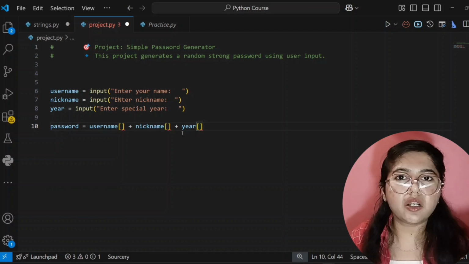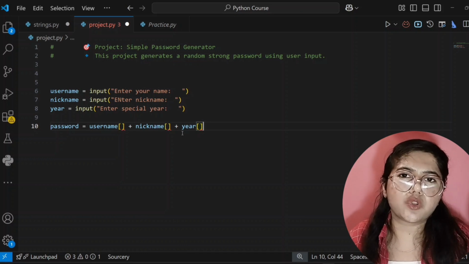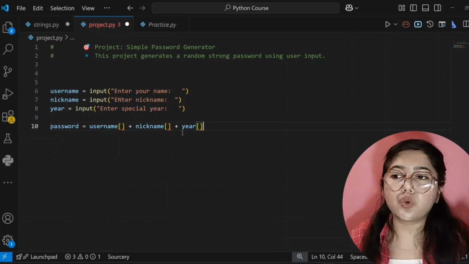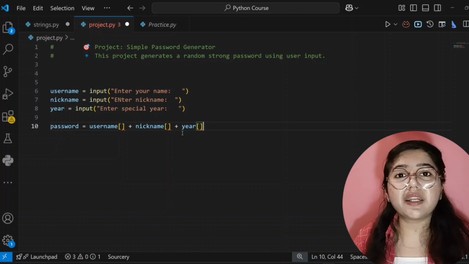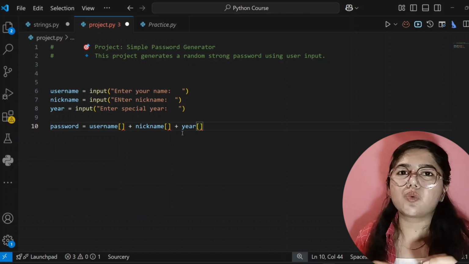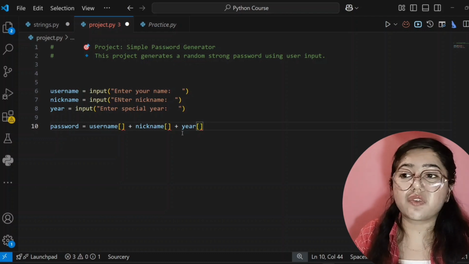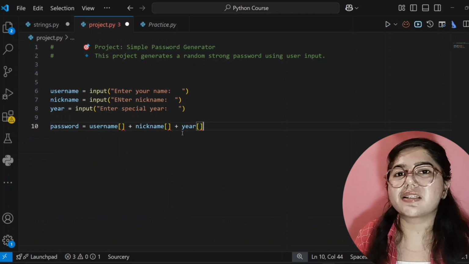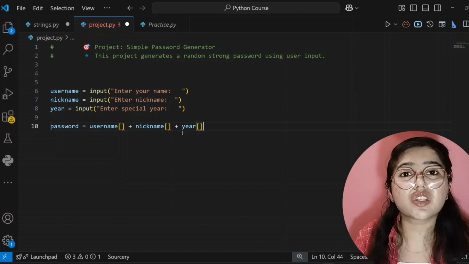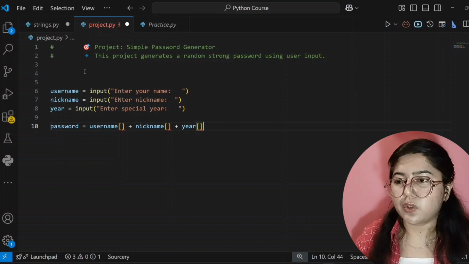And for the year you do one thing, whatever user is giving the year, you reverse that year. Okay. And now you join all these things and you create a password and you give it to the user, so that this password will be very strong. No one can guess this password, so our password will be secure enough. Okay. So let's write this condition here.